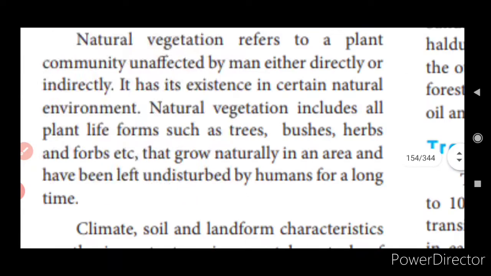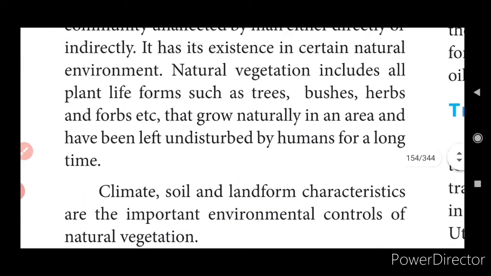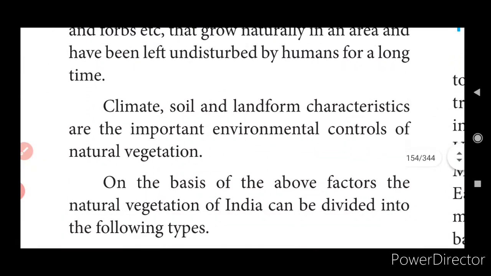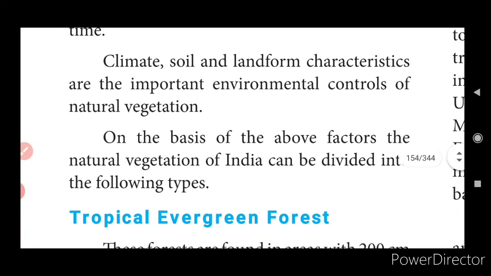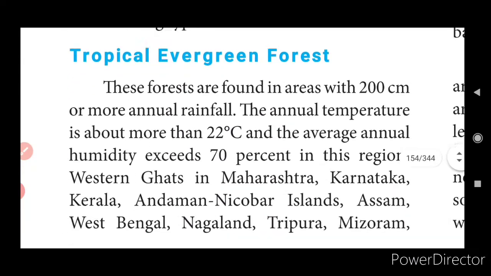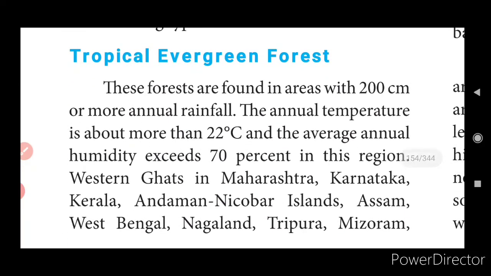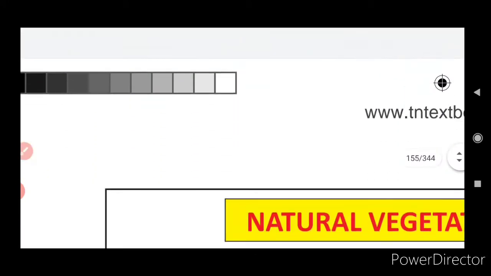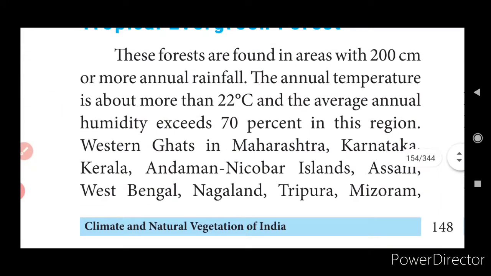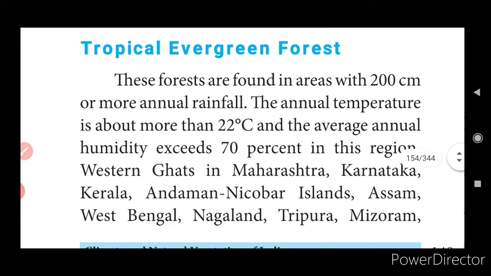So, for a long time it has been undisturbed. These are called the vegetation which grows naturally. Climate, soil and landform characteristics are the important environmental controls of natural vegetation. On the basis of the above factors, the natural vegetation of India can be divided into the following types. Number one is tropical evergreen forest. Okay. Number two, I will tell you later on. First, let me explain tropical evergreen forest.